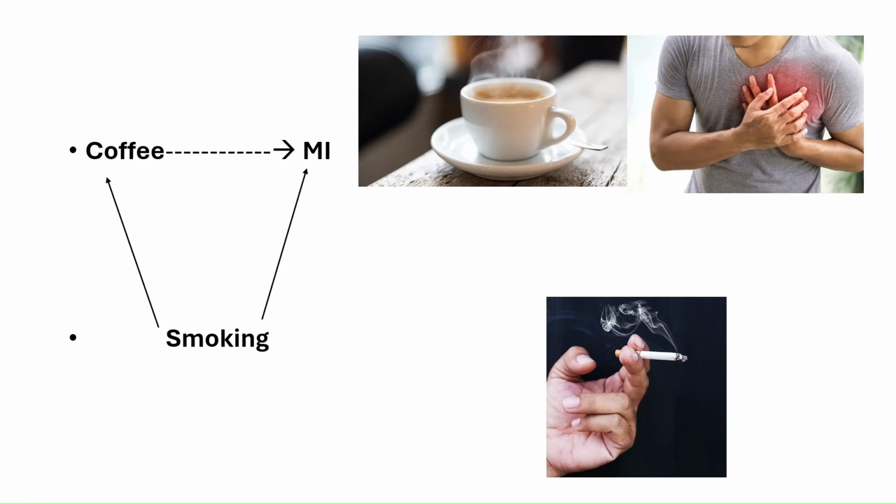Also, smoking is unequally distributed between cases and control. That means there were more number of smokers among the cases, that is, among those who suffered myocardial infarction, than among controls, that is, those who did not have myocardial infarction. Because smoking is associated with coffee drinking, they found a spurious association between exposure and outcome. And finally, smoking does not come in the causal pathway between coffee drinking and myocardial infarction. That means smoking is not the result of coffee drinking. It is just an associated factor.